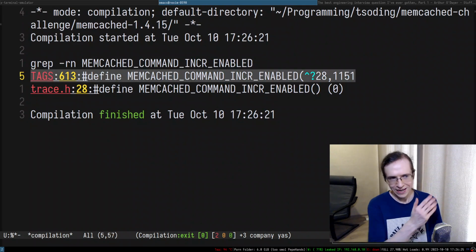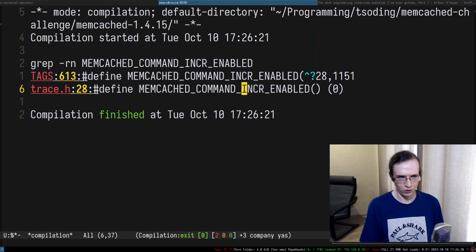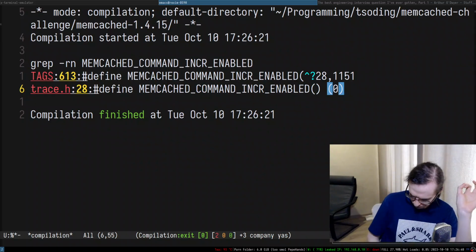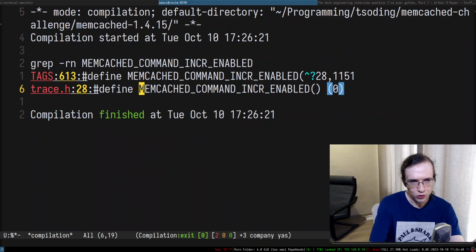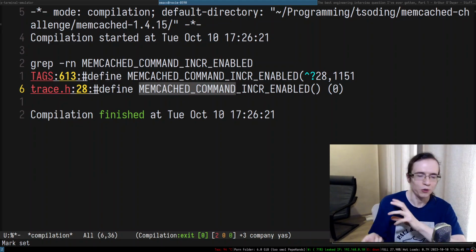Right. So as you can see, we have it in tags, but the tags is the file that I created. So the only mention of memcached command incr enabled is in here, which may also mean that you can still refer to this kind of name through maybe token concatenation in a preprocessor.